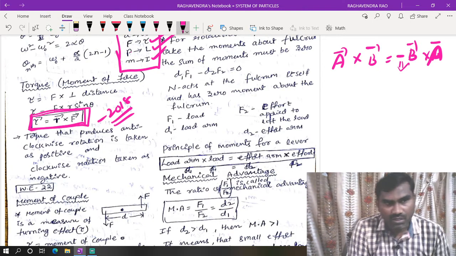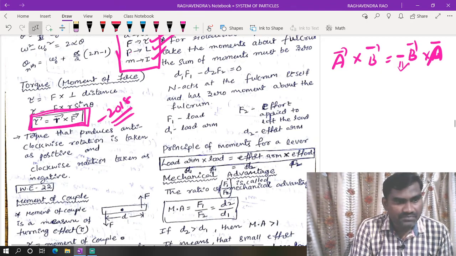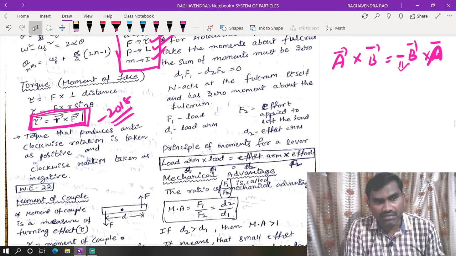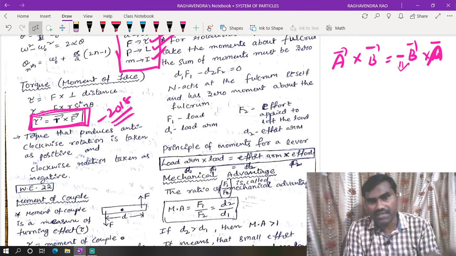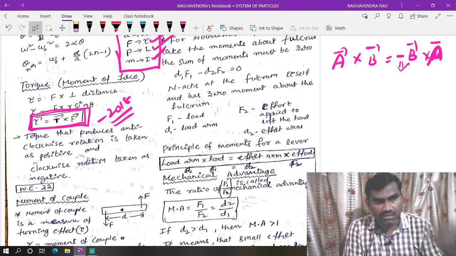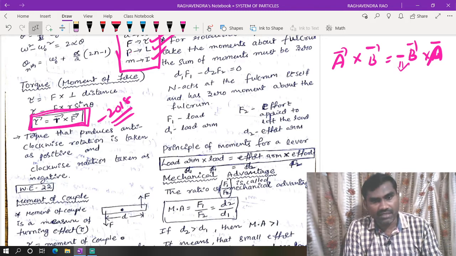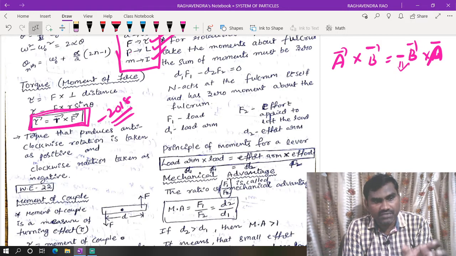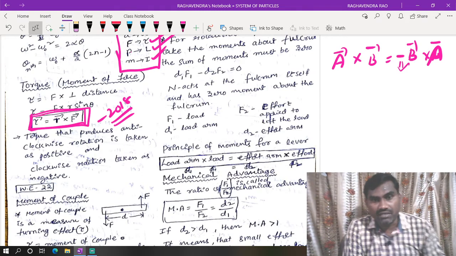Tau bar is equal to r bar cross F bar. If you take it in reverse, F bar cross r bar, you will get a negative value; the direction will be different. In the options they will give negative or positive, or they may be talking about direction also. Even though the numerical is very direct, simply a cross product, we need to apply this sign also.